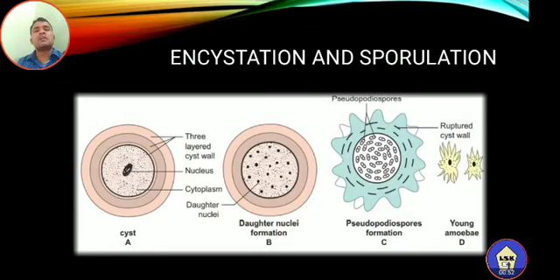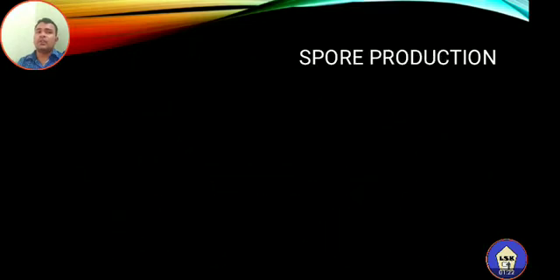The cyst formation takes place during the unfavorable condition. When the 3-layered wall of the cyst ruptures after the completion of pseudopodiospore formation, the pseudopodiospores come out, and each pseudopodiospore or amoeba develops as a new individual. So young amoebae are formed. This is the diagrammatic representation of encystation and sporulation.